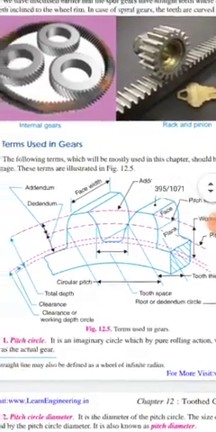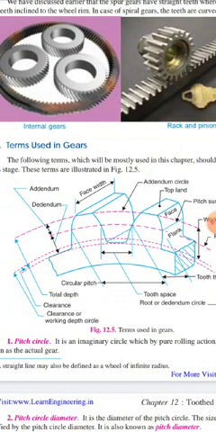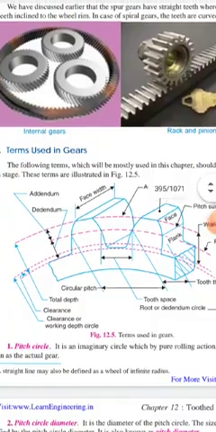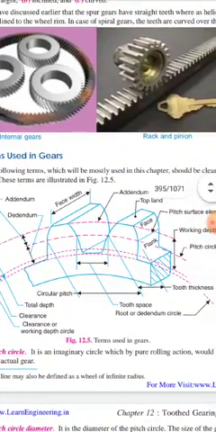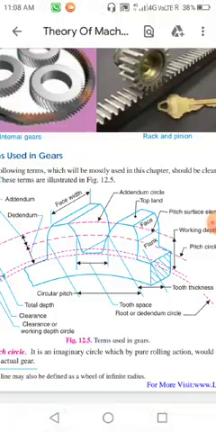Now, the difference between the pitch circle and the addendum circle is called the addendum, and the difference between the dedendum circle and the pitch circle is called the dedendum.